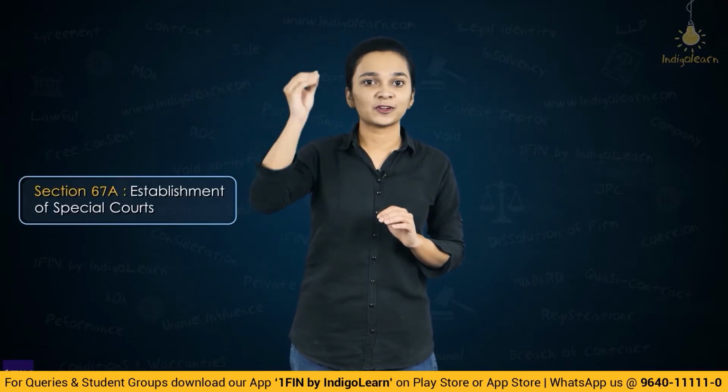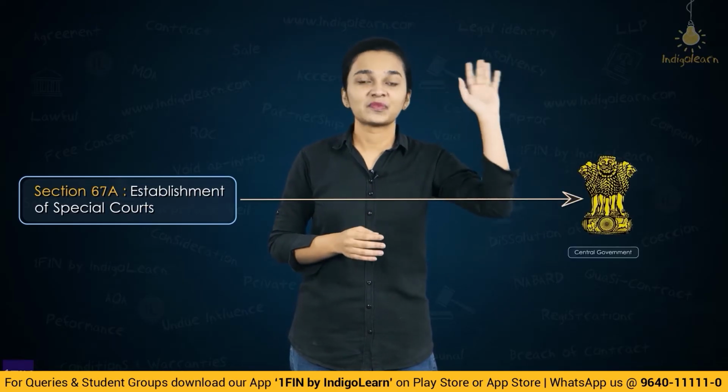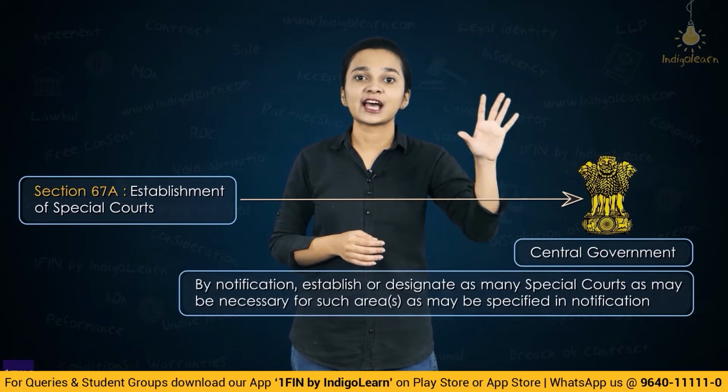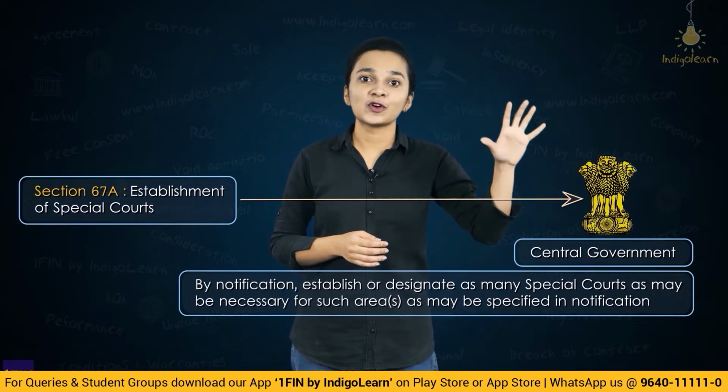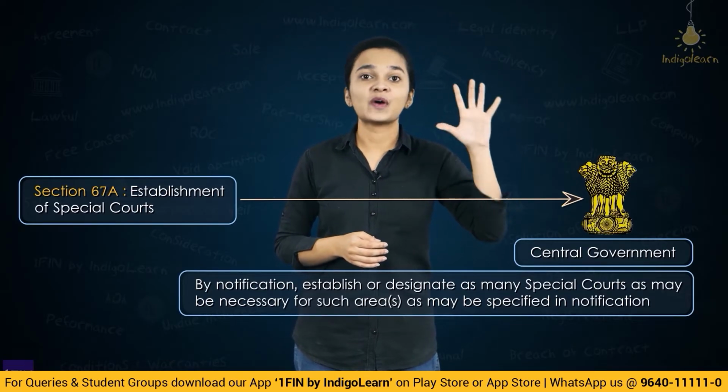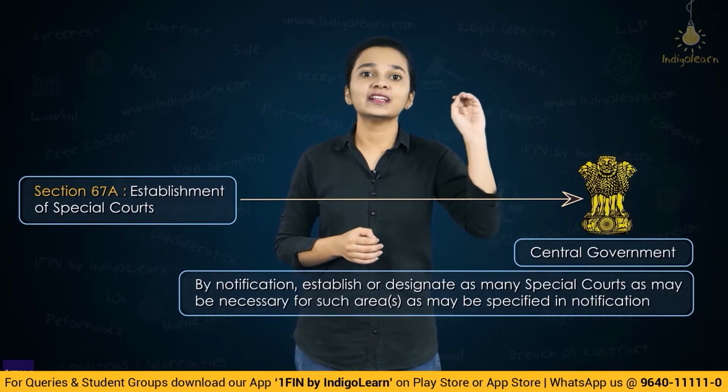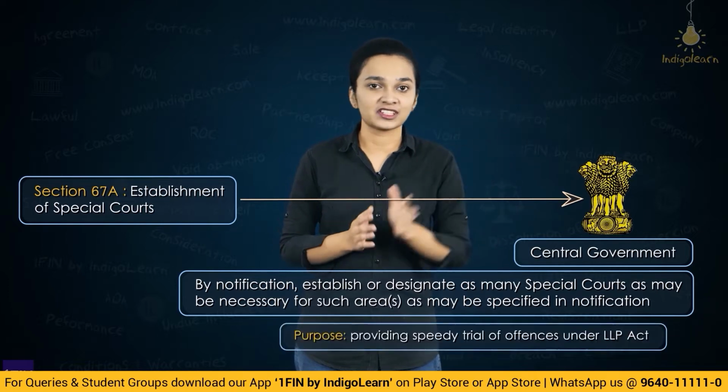So what did we understand under section 67A? Section 67A talks about the establishment of special courts. Who can establish a special court? It is the central government. They may by notification establish and designate as many courts as they want as special courts, and also specify their jurisdiction.